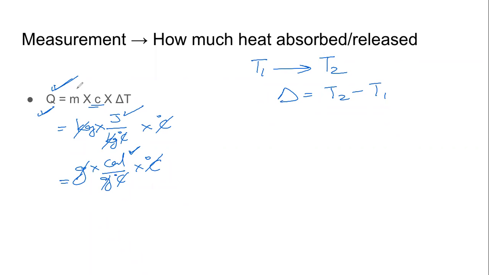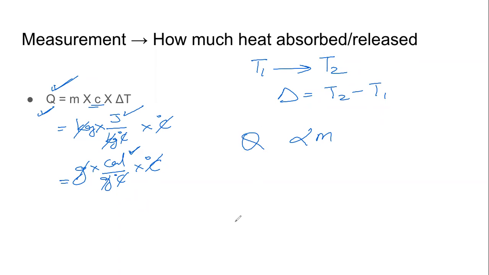So, if the mass increases, then the amount of heat required is also increasing. If the change in temperature is bigger, then more heat is required. And if the specific heat is more, then more heat is required. That is it. If I had asked you whether we take 1 gram of water or 1 kilogram of water, which needs more heat to heat? Obviously, you would say the one with more mass. So Q is directly proportional to M.